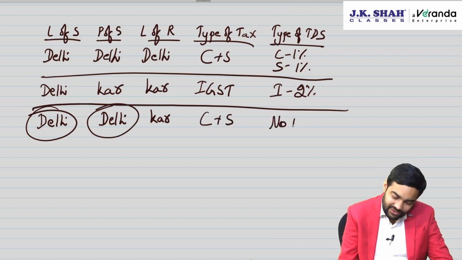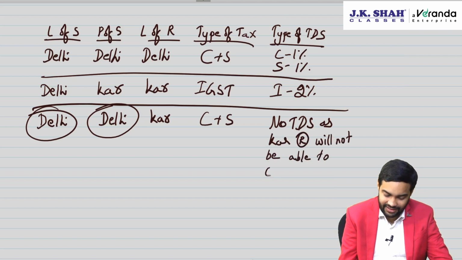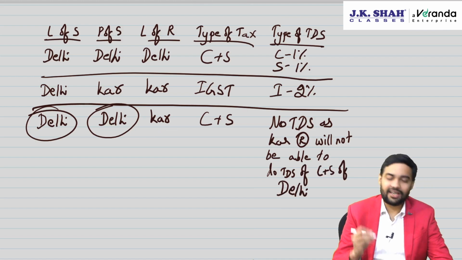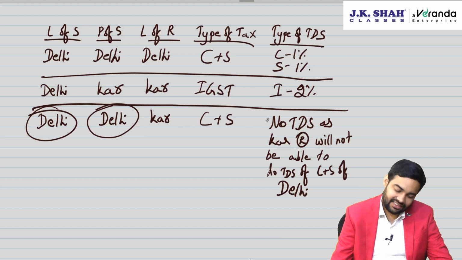Here government has said no TDS, as Karnataka recipient will not be able to do TDS of C plus S of Delhi. Because see, for Karnataka person, C plus S always means Karnataka S. It will be difficult for him to transfer that to Delhi, and hence they have said no TDS.